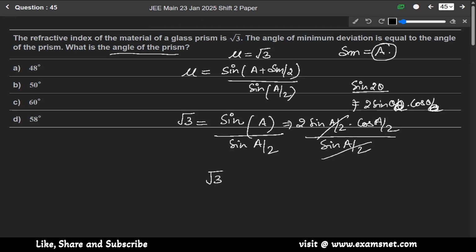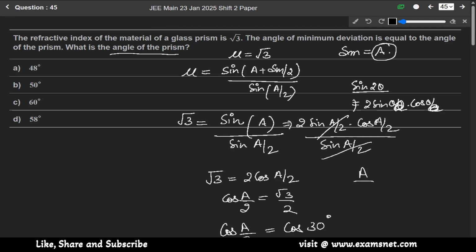So √3 will be equal to 2 cos A by 2, meaning cos A by 2 is equal to √3 by 2. And this means cos A by 2 equals cos of 30 degree. It means A by 2 is equal to 30 and A will be equal to 60 degree. So the angle of prism is 60 degree, which means option C is the correct answer.